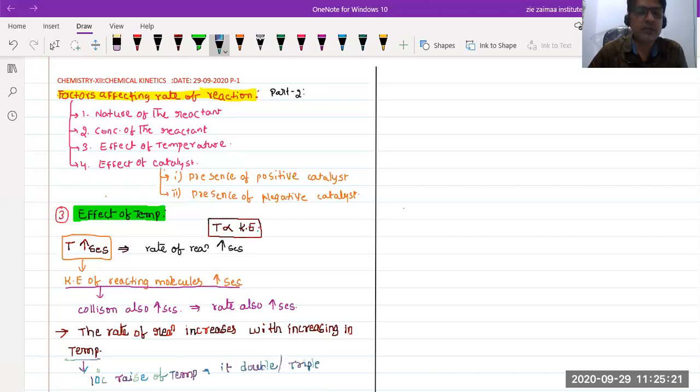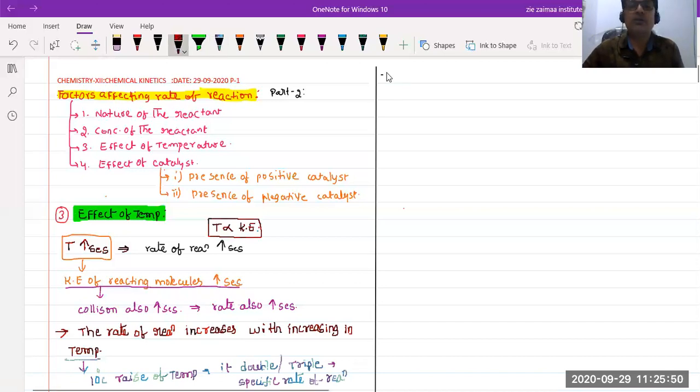What is going to be doubled? A specific rate of reaction. The specific rate of reaction is also doubled. So that is nothing but the temperature coefficient.